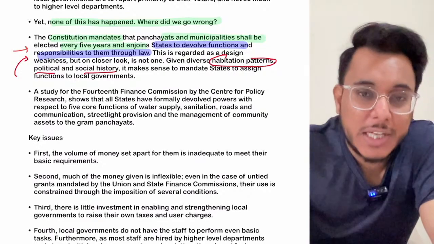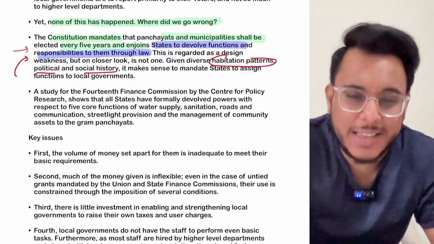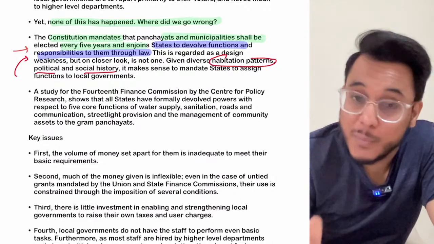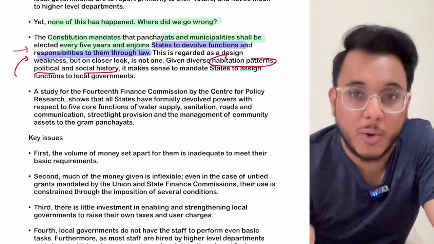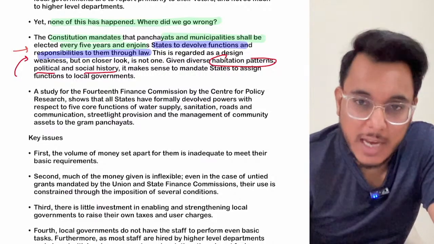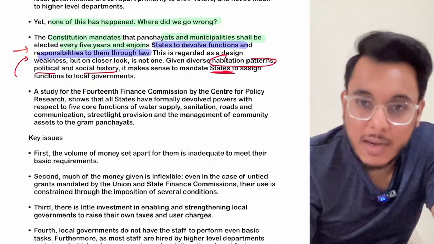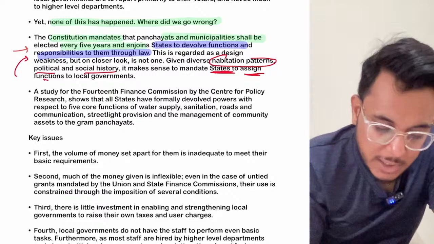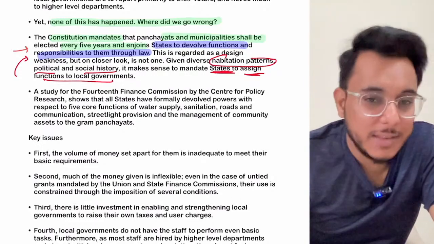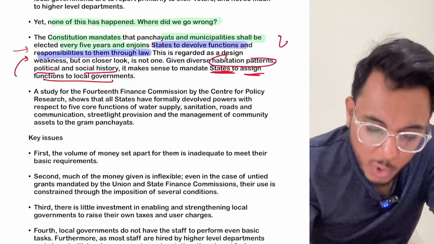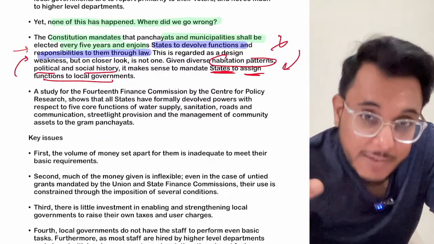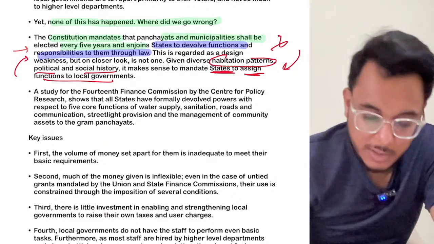If every panchayat were given absolute power to decide for themselves what is to be done and what is not to be done, then what will happen? There will be no decorum, there will be no uniformity, and a lot of haphazard things will happen. Therefore the states have been given the right to assign the functions to the local government so that a kind of uniformity is there. So this was the reason. You cannot say that only because the states were given the power to devolve the functions and the states have not devolved, this thing has failed. No, that is not the thing.